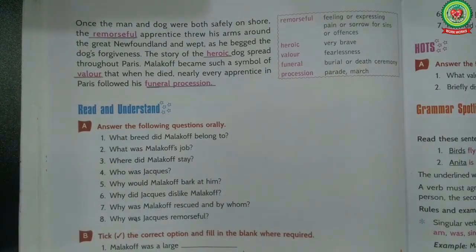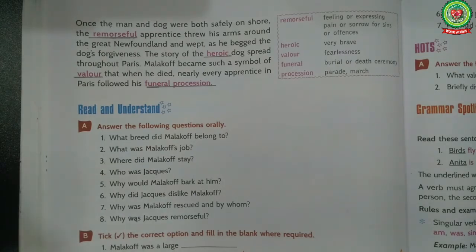So children, in this paragraph, Jax realized his mistake and hugged Malakoff and wept as he begged for his forgiveness. The story of Malakoff, the heroic dog, spread throughout Paris, and Malakoff became a symbol of bravery, and when he died, nearly every apprentice in Paris followed his funeral procession. So children, why did Jax hug the dog?